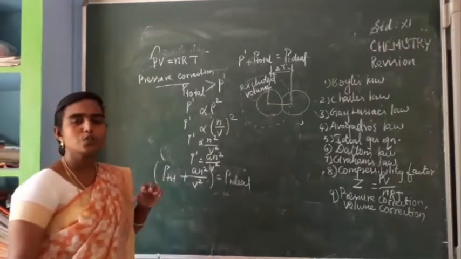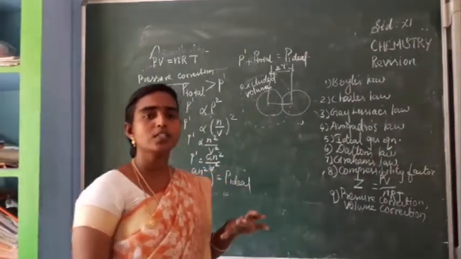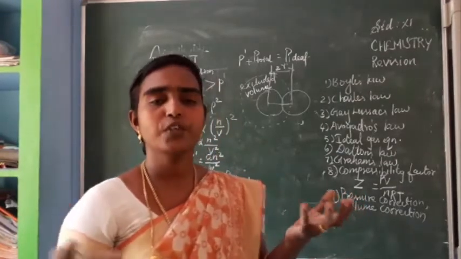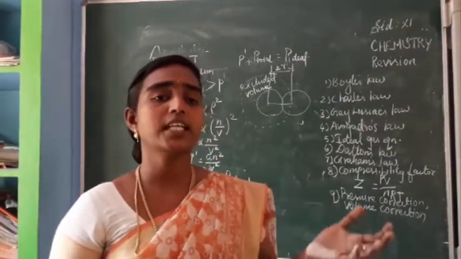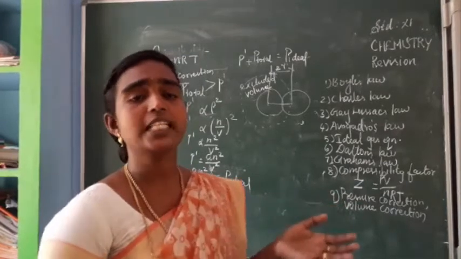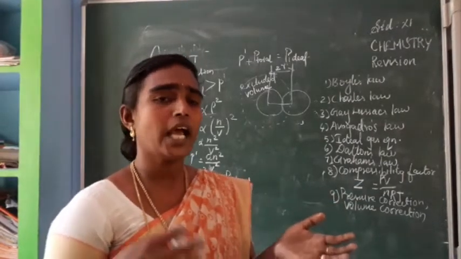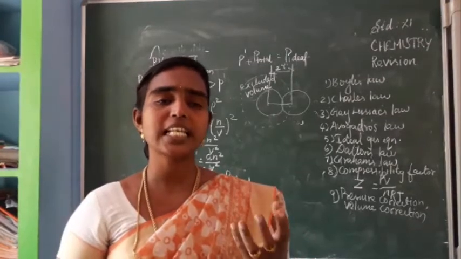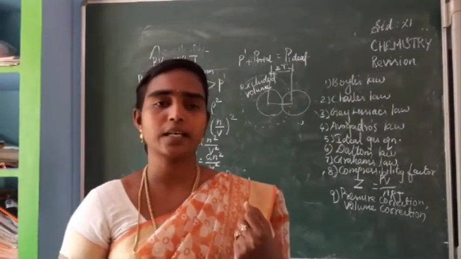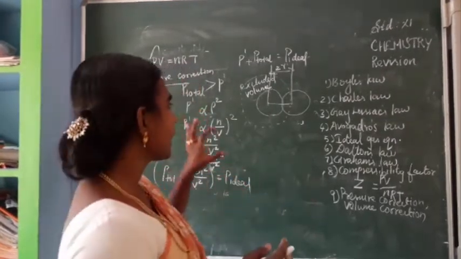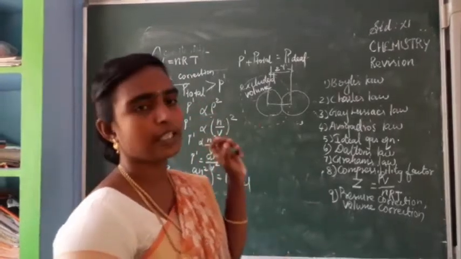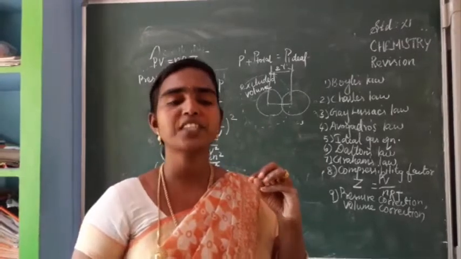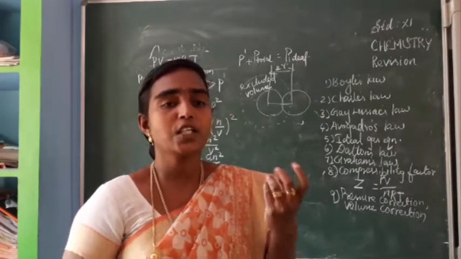Usually for gaseous molecules, we expect the volume of the gas to be the volume of the container, isn't it? But actually the volume available to the gaseous molecules is less than the volume of the container. Consider gas molecules as spheres. So we can expect the volume of the gas is less than the actual volume.